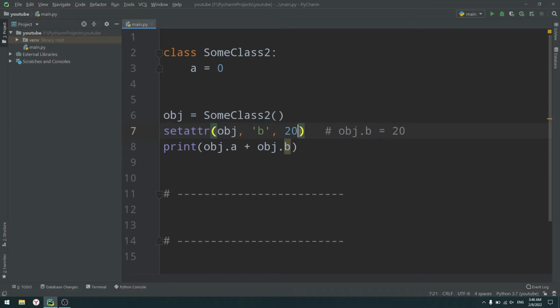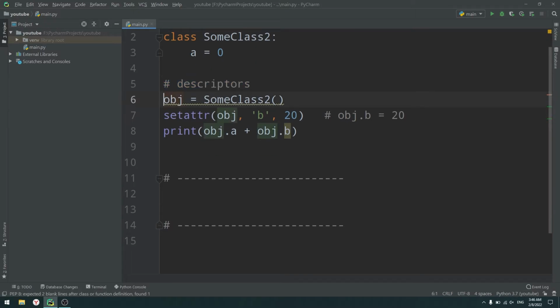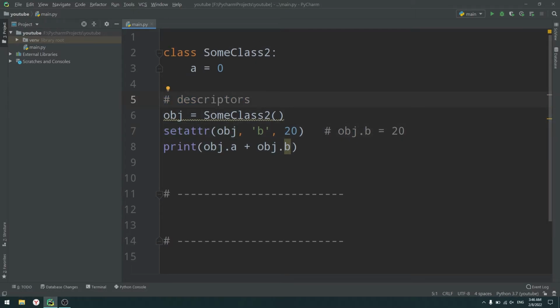But what is the problem with setattr? As I said, it's a very popular and very powerful function, because a lot of people use it, and for some parts of our code we really need to use it. For example, if we're talking about descriptors, I have a video on descriptors, and I used the setattr function in that video. So it's a very popular and powerful function. However, a lot of people use it very badly. So what is that wrong usage?